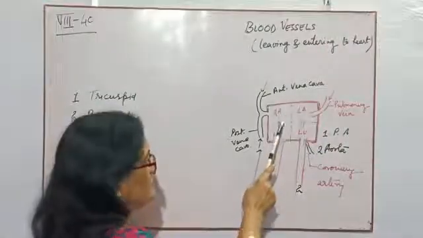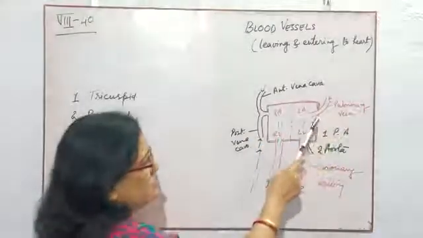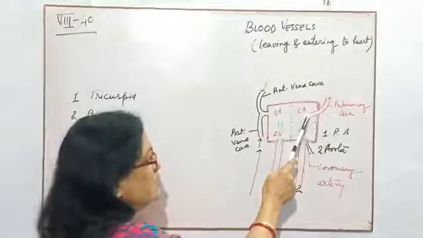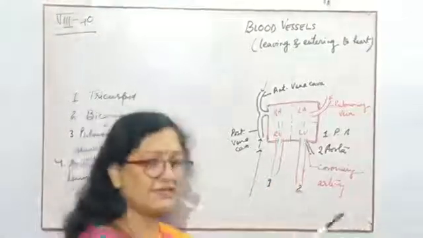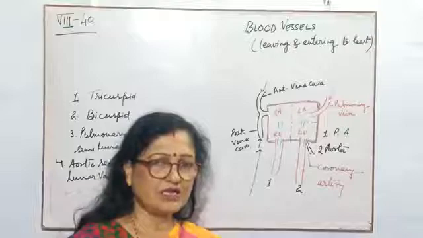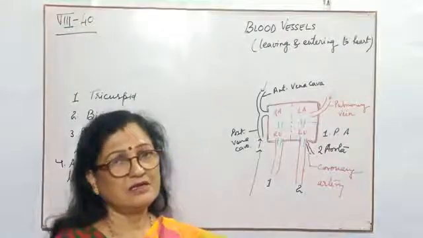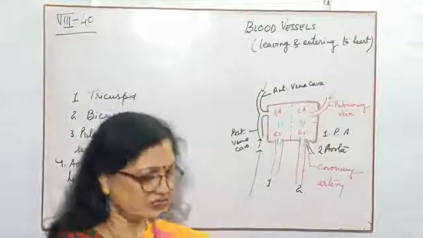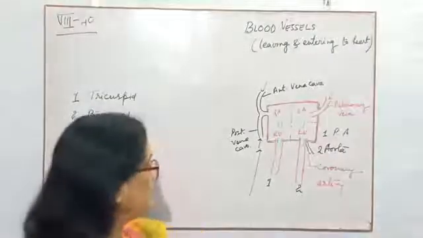Then from the right auricle to the right ventricle, again it will go for oxygenation. After oxygenation it will come to the left auricle, then from the left auricle to the left ventricle. Then from the aorta again the pure blood will be distributed. So this is the proper circulation of the blood in our heart. Yes children, please remember all those names. These are very important.